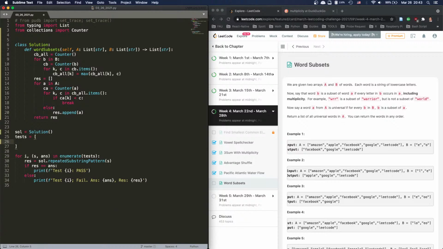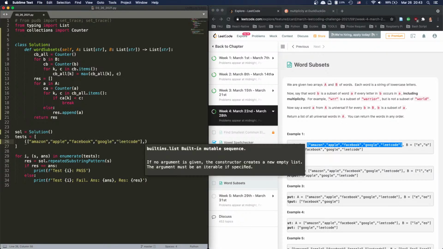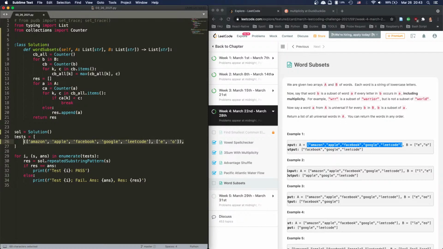We have quite a lot of test cases to work with, so that's a good thing. Oh man, we have to fix all the, unfortunate. We have a lot of things to fix here. So first of all, fix all the quotes, and then we have a bunch of this to fix. All right.